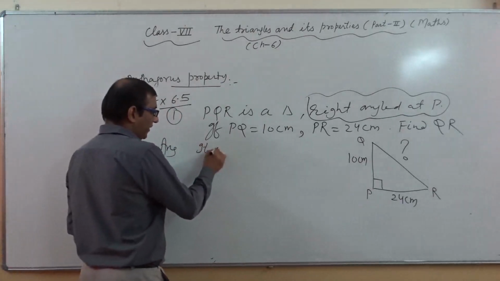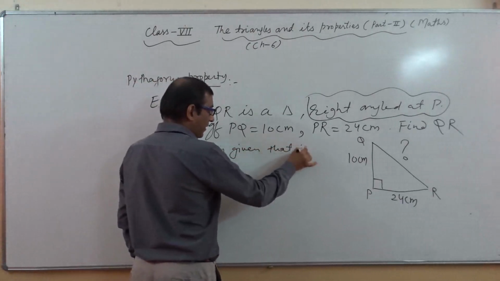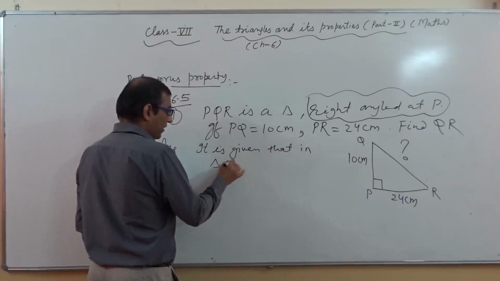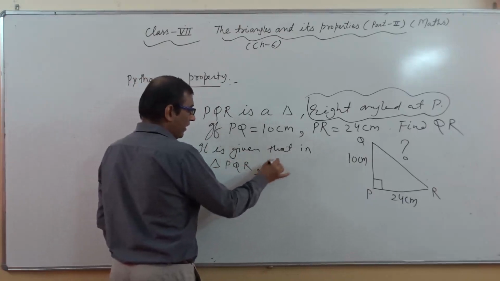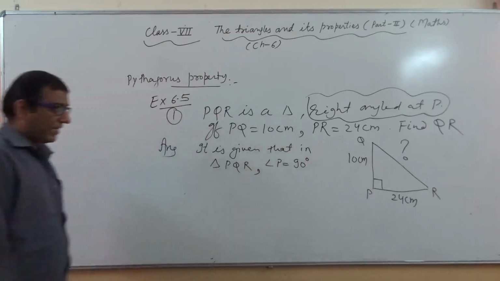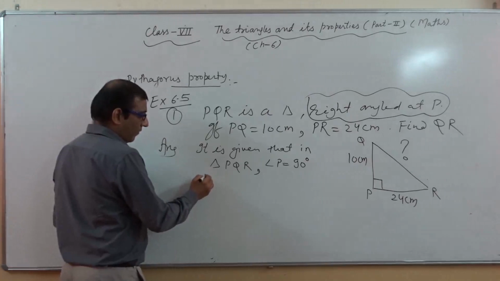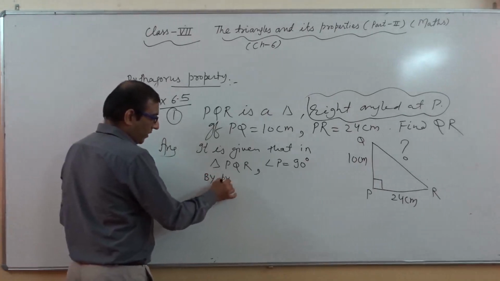It is given that in triangle PQR, angle P is 90 degree or right angle. So we will apply the Pythagoras property.